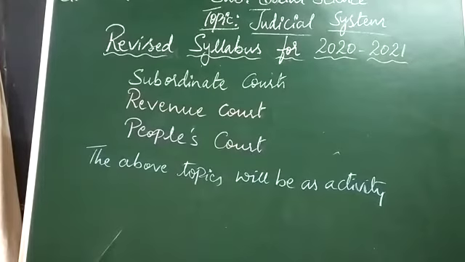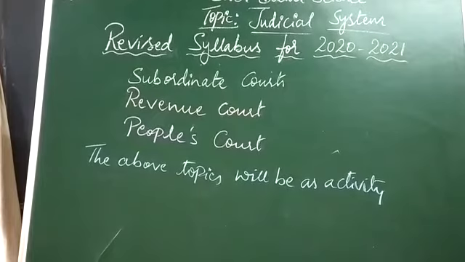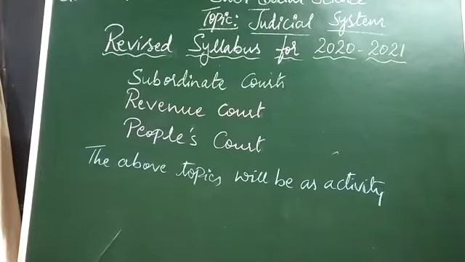And this judiciary, after gaining independence, when we speak about the independence of the judiciary, that is from the legislature and executive. So we have the three organs of the government: legislature, executive and judiciary. Legislature consists of Parliament, the upper house and the lower house.